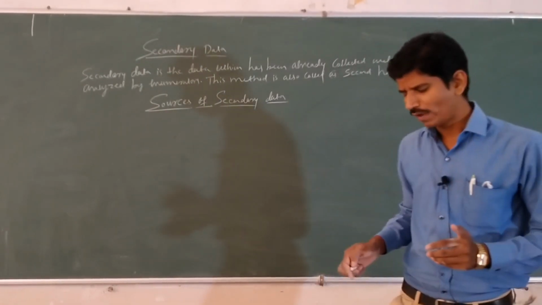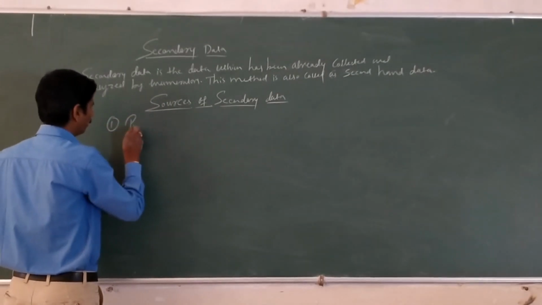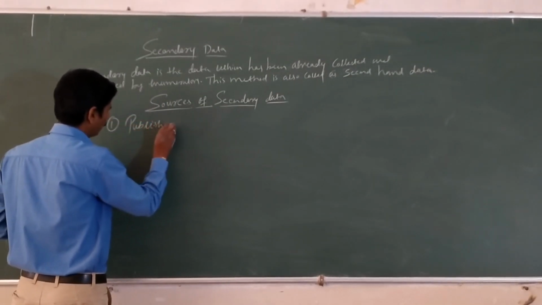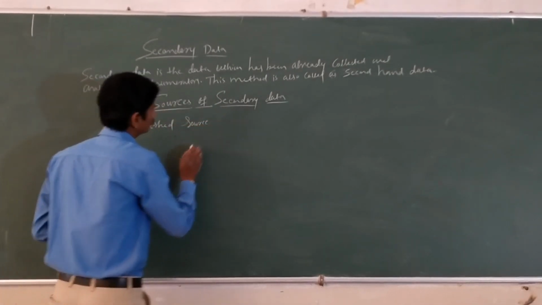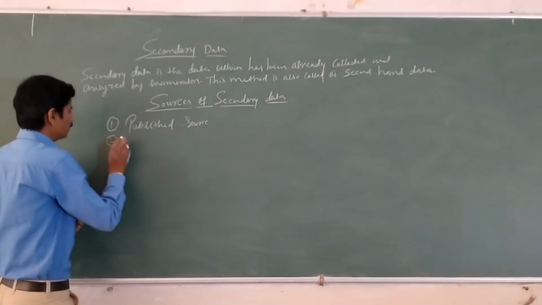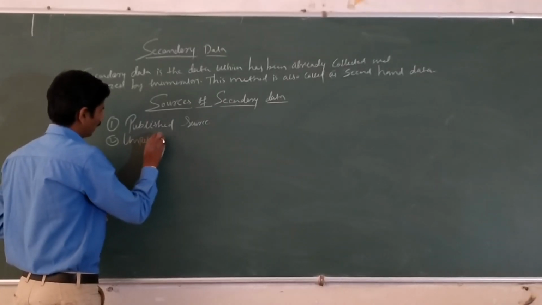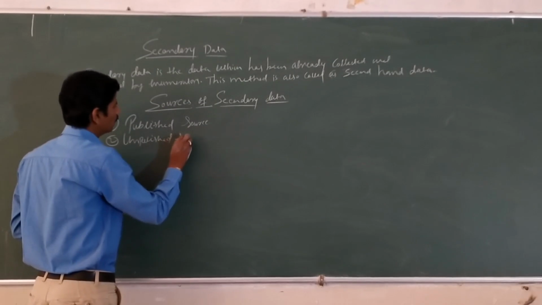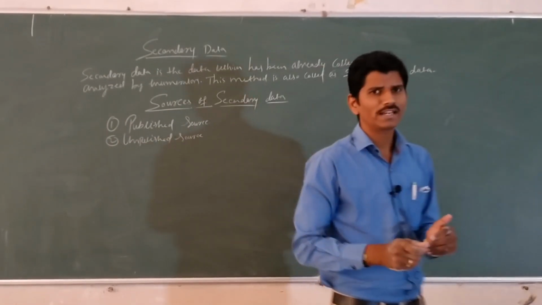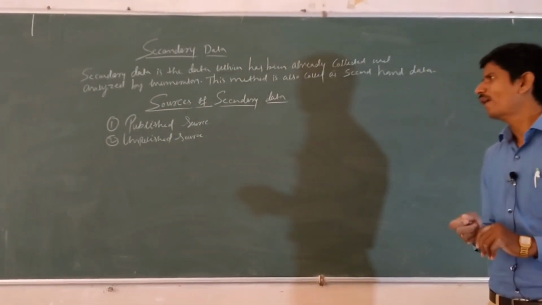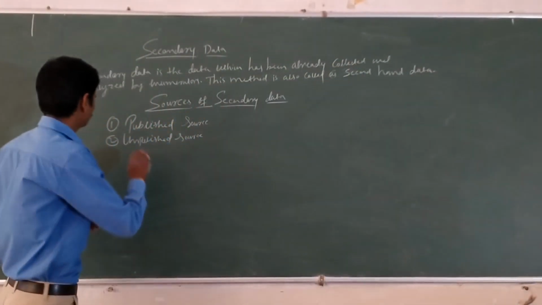One is the published source, and the second one is the unpublished source. Here, the first one is the published source.